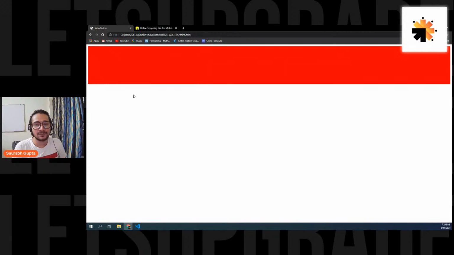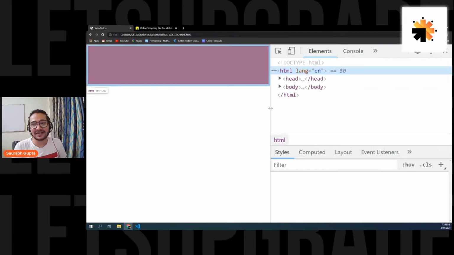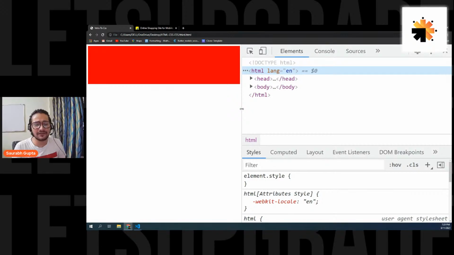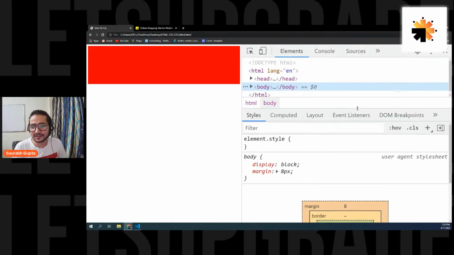It's invisible. So let's see which element is having that margin by default, because we have not given margin to any element. So let's go on the body, and here we go. We found the culprit, it's nothing but the body. See, the body is having a default margin of 8 pixels from all around.